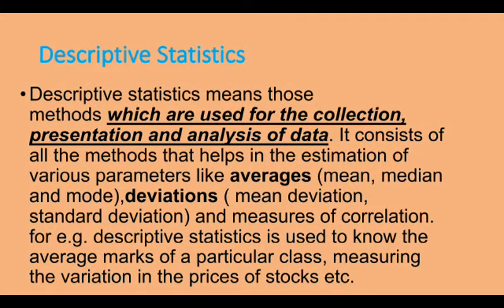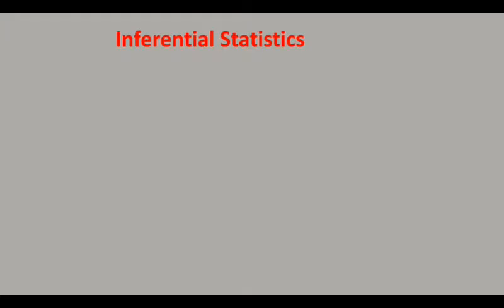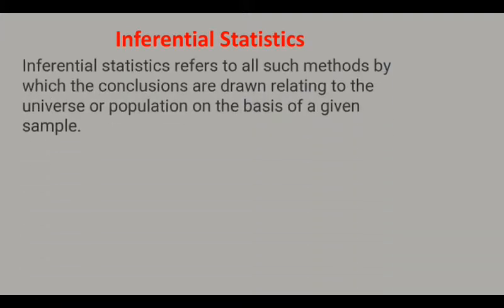For example, descriptive statistics is used to know the average marks of a particular class, measuring the variation in the prices of stocks, etc. Now, what is inferential statistics? Inferential statistics refers to all such methods by which the conclusions are drawn relating to the universe or population on the basis of a given sample.